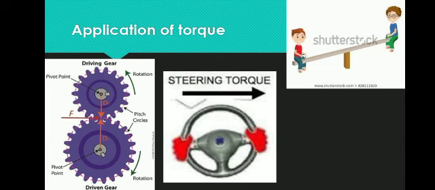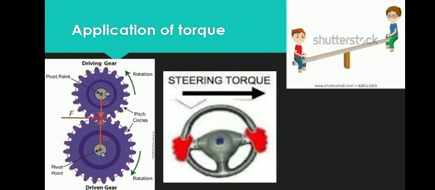The next one is steering torque. The steering wheel also works on the same formula. By transferring torque, we can reduce our effort.